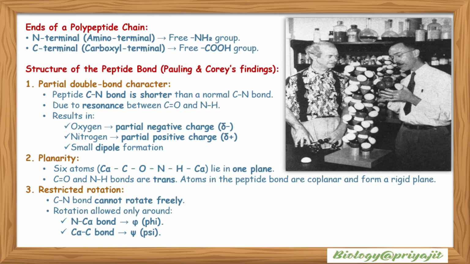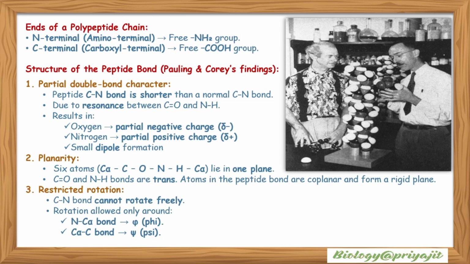So the structure of the peptide bond, which was proposed by Pauling and Corey's findings: partial double bond character. The peptide C-N bond is shorter than a normal C-N bond. Due to resonance between C=O and N-H, oxygen becomes partially negative and nitrogen becomes partially positive. So a dipole is formed in the structure.